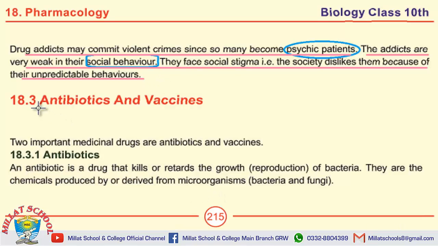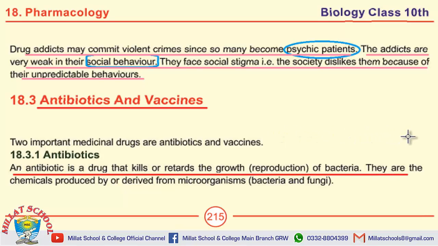Next topic is antibiotics and vaccines. Define antibiotics. An antibiotic is a drug that kills or retards the growth and reproduction of bacteria. They are chemicals produced by or derived from microorganisms, bacteria and fungi. The MCQ is taken from the definition of antibiotic. An antibiotic is a drug that kills or retards the growth of bacteria.